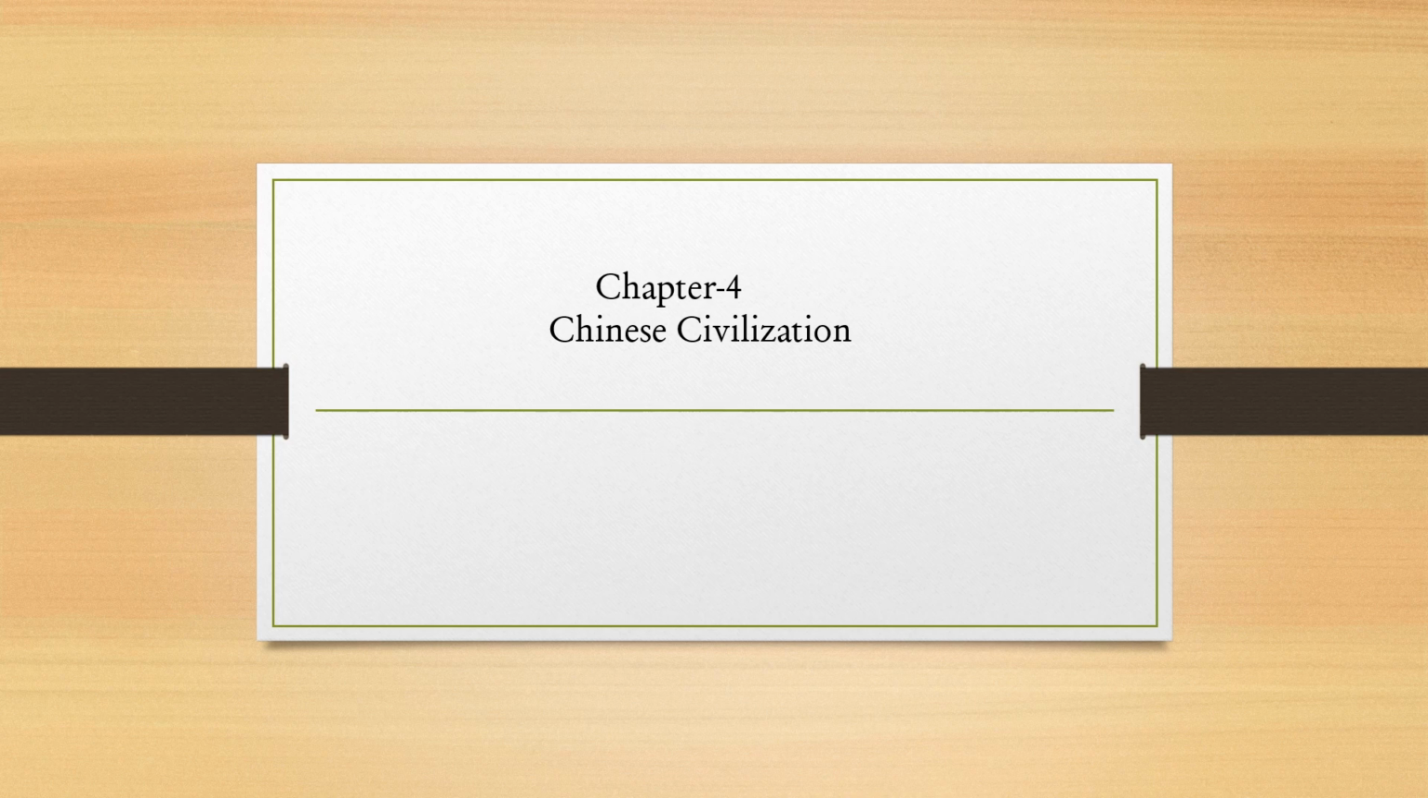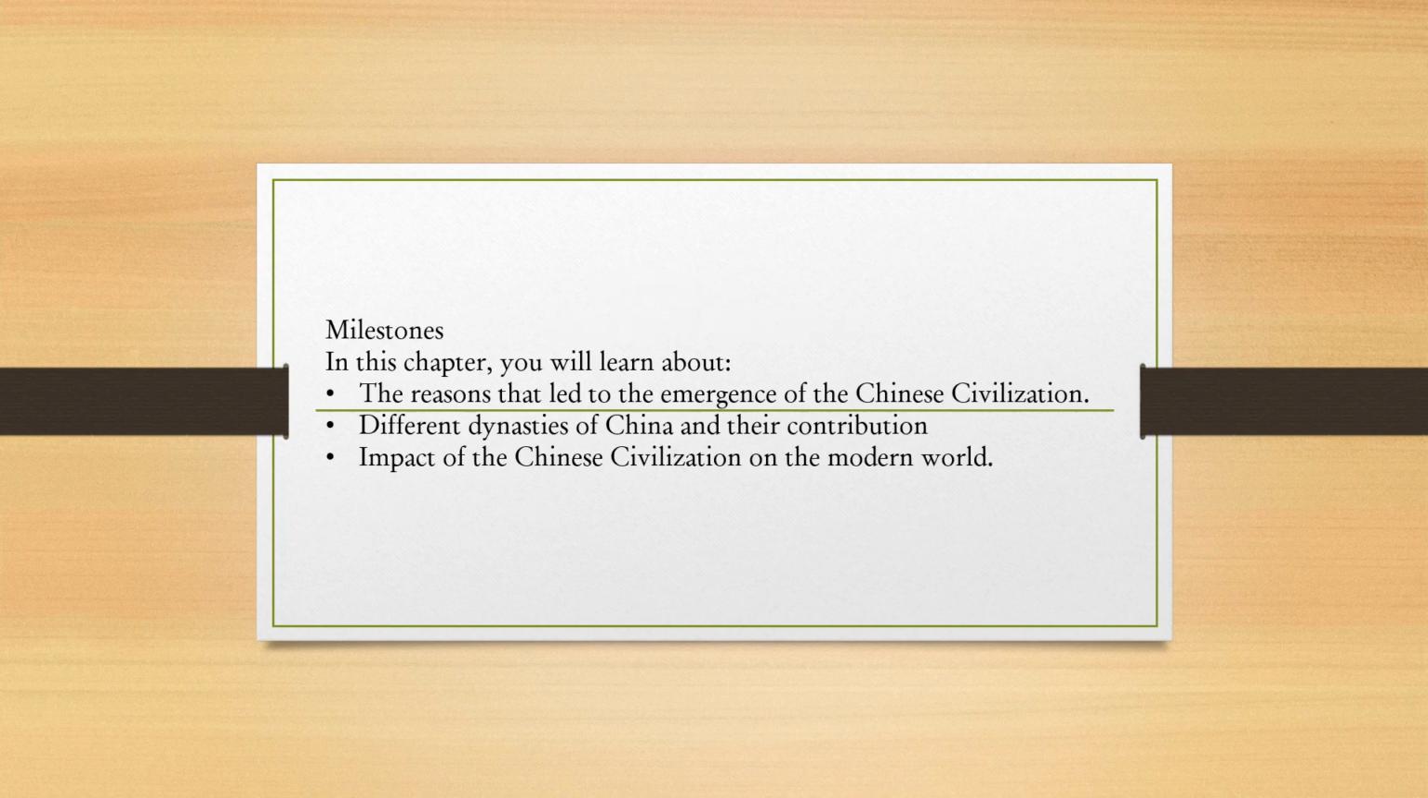Today we start a new chapter, that is chapter number 4, Chinese Civilization. In this chapter, we are going to learn the reasons that led to the emergence of the Chinese civilization, different dynasties of China and their contribution, and the impact of the Chinese civilization on the modern world.